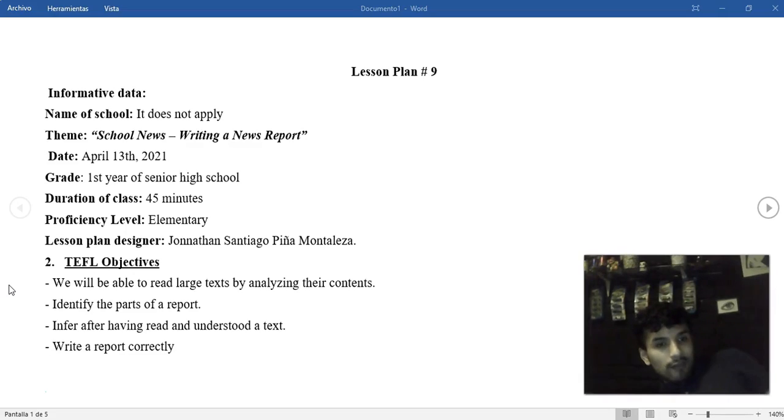The theme of my lesson plan is school news and writing a news report. The TEFL objectives are: students will be able to read large texts by analyzing their contents, identify the parts of a report, infer having read and understood the text, and finally write the report correctly.